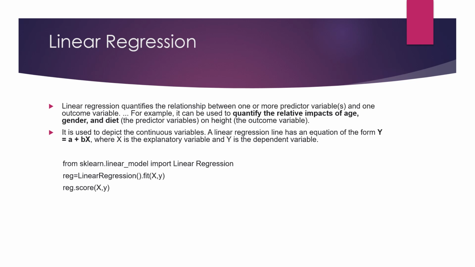In primary and secondary school, we also learned about slope. Everyone knows that y is equal to mx plus c. In linear regression, we follow this equation, where x will be the explanatory variable and y will be the dependent variable. In easy words, you can say the explanatory variable is the independent variable. So this is the implementation.